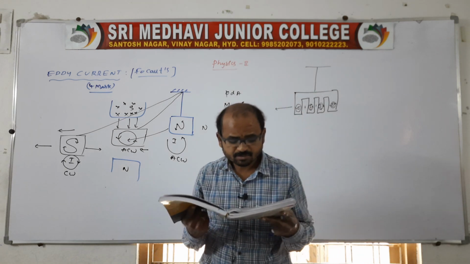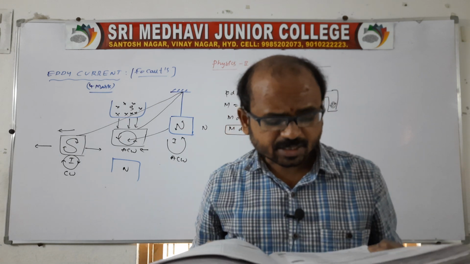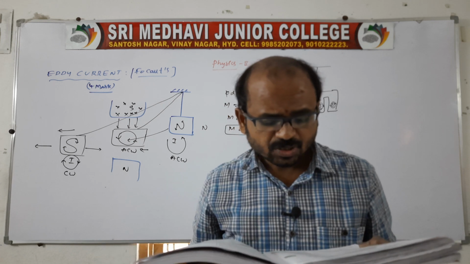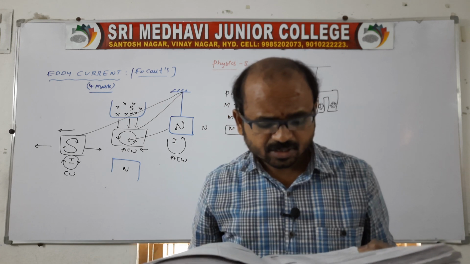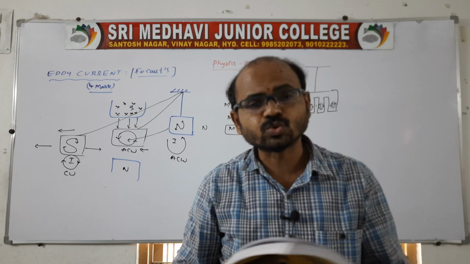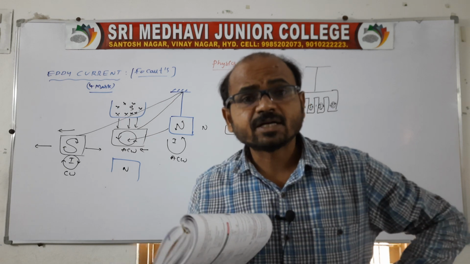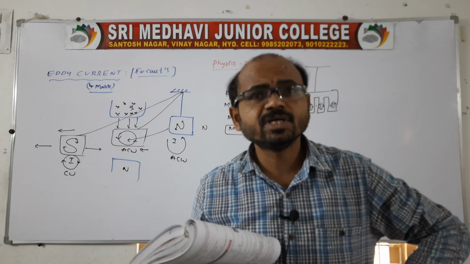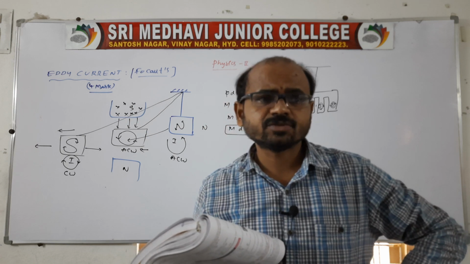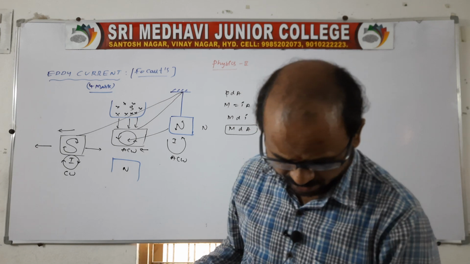So eddy currents, that is magnetic braking trains, usually in electric trains, electromagnets are placed so that these magnets are activated, induce eddy currents, and oppose the motion of the train, and the braking effect is smooth. That is what we call magnetic braking trains. Usually some trains move at high speed, so electromagnets are required to produce the eddy currents.